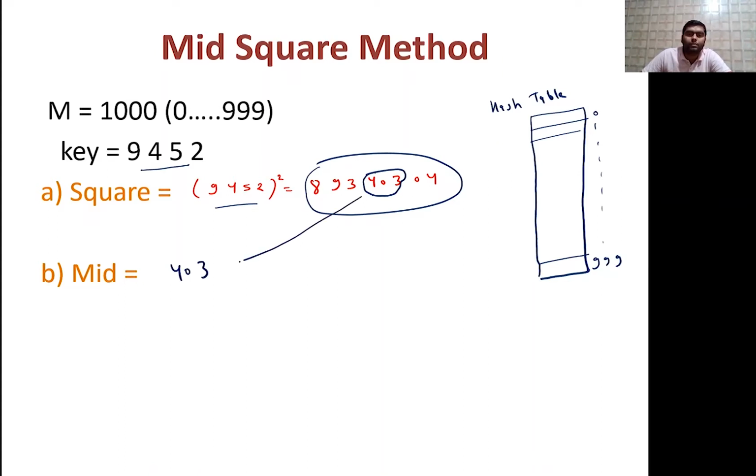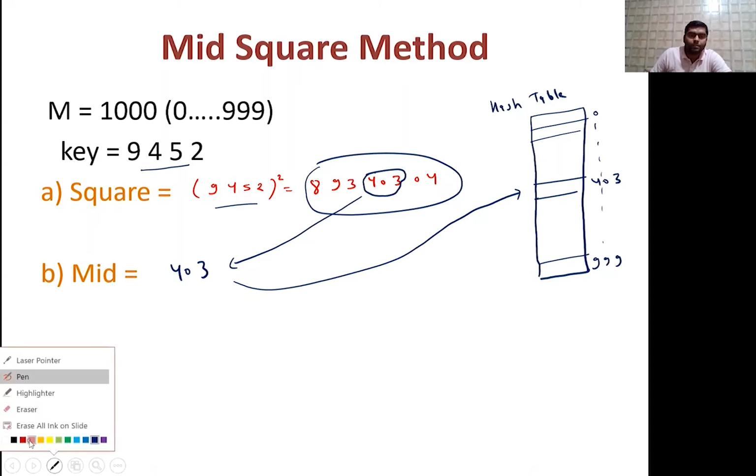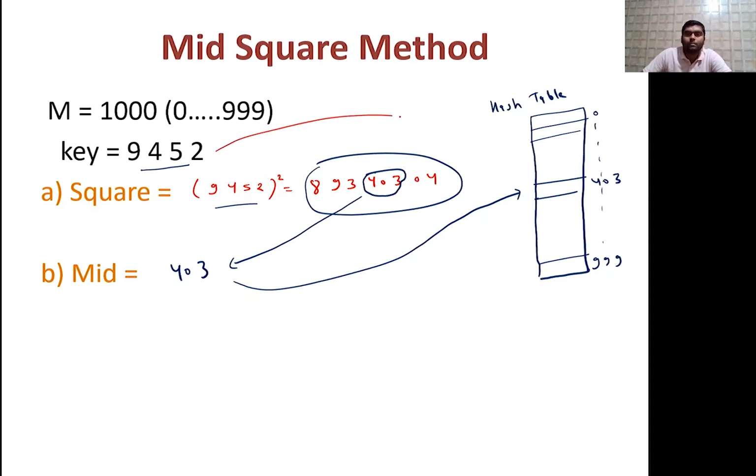In this case, go to position 403, and after reaching there, store this value, that is 9452.